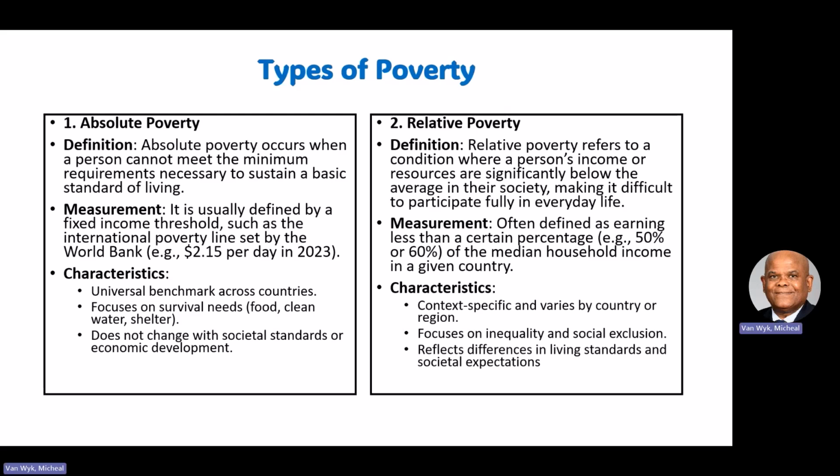So they'll possibly ask you, differentiate between absolute poverty and relative poverty. Then you must know the understanding. And there are certain words you need to understand. It occurs when a person cannot meet the minimum requirements. That is it, right? The minimum requirements necessary to sustain a basic standard of living. Relative poverty is where a person's income or resources are significantly below the average in their society, right?